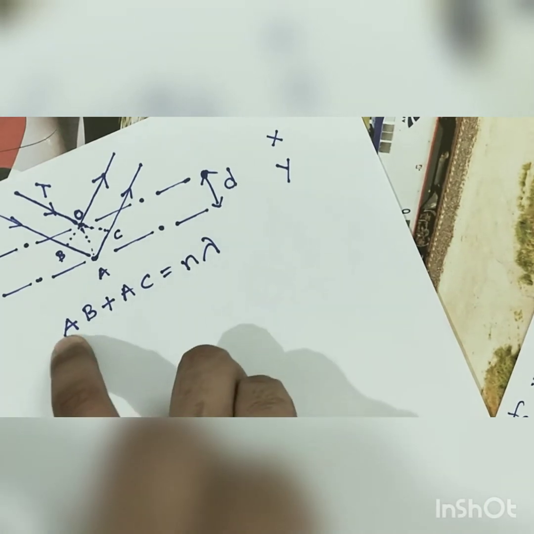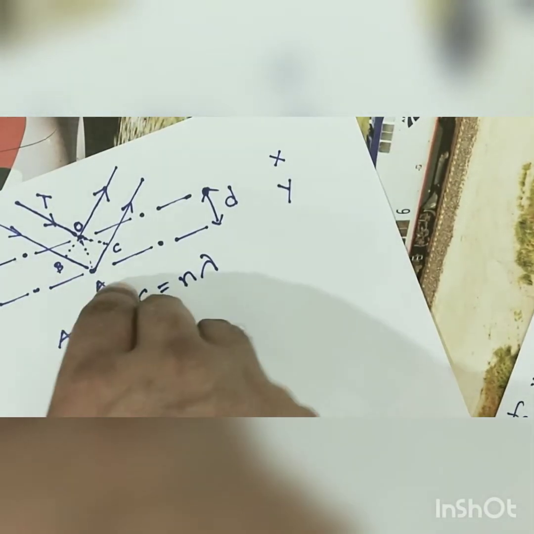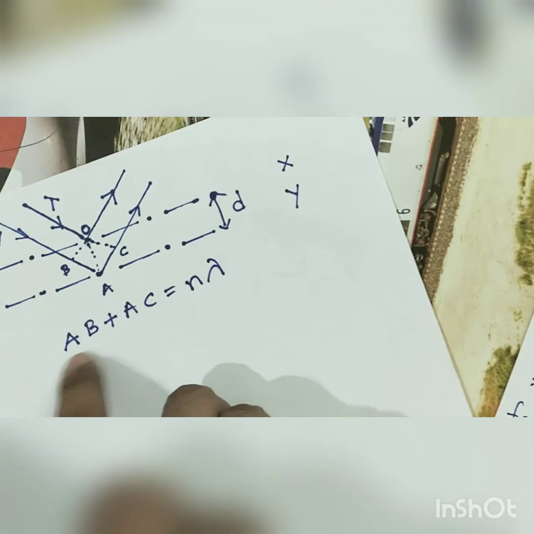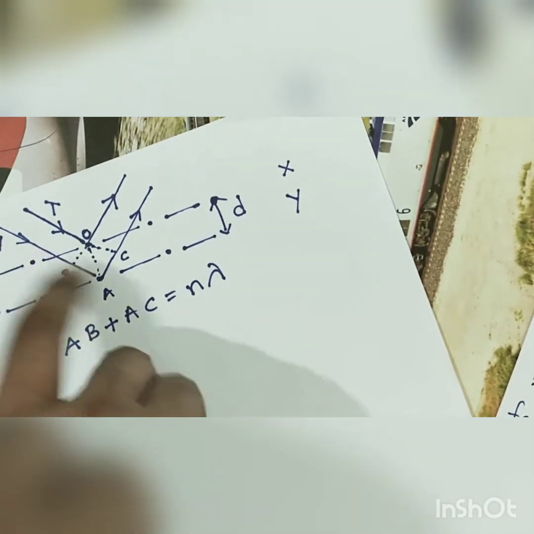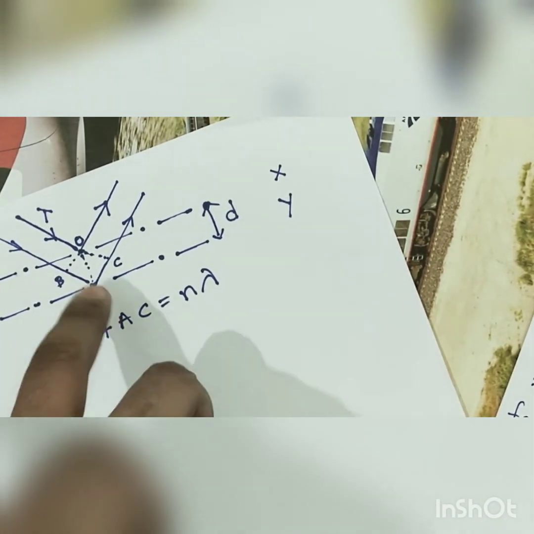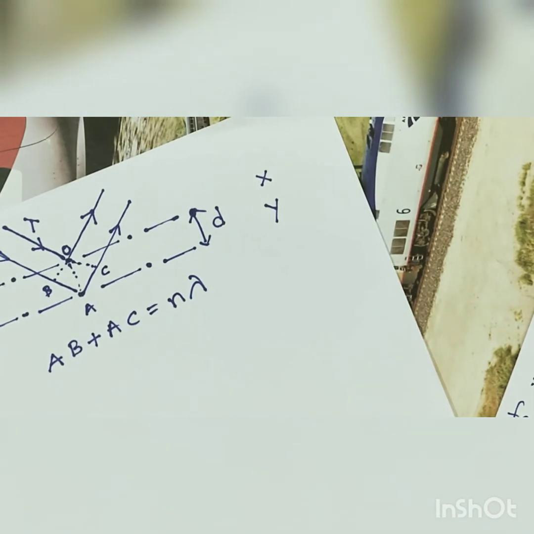So this is the extra distance traveled by the X-ray interacting with an atom present on plane Y.